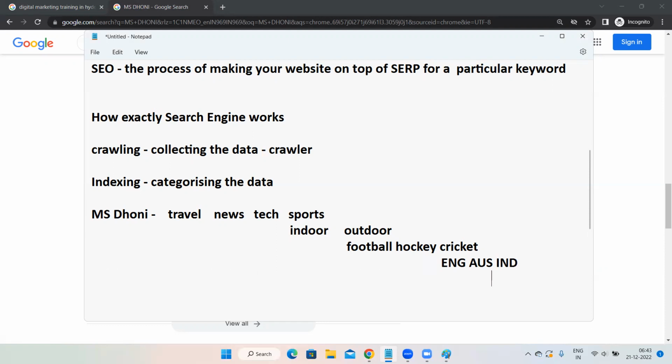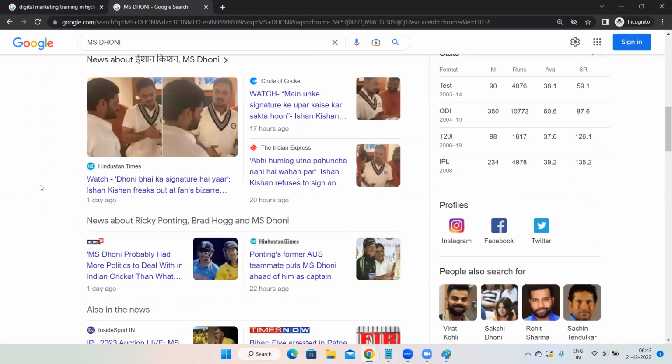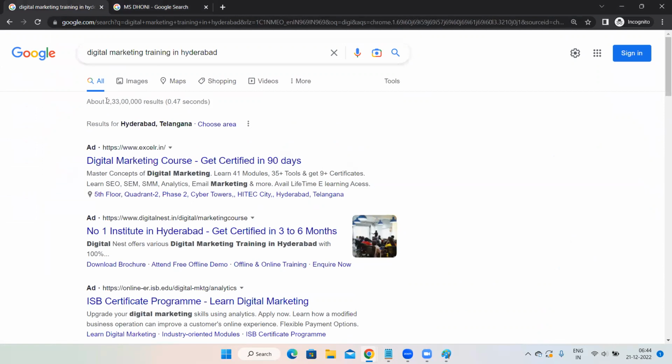So what exactly is happening over here is the time period taken to show this particular result. See, the moment I'm searching for MS Dhoni, Google is showing me about these many results. And in how many seconds? In 0.50 seconds. And for this particular keyword, they are showing me these many results, and in how many seconds? 0.47 seconds.